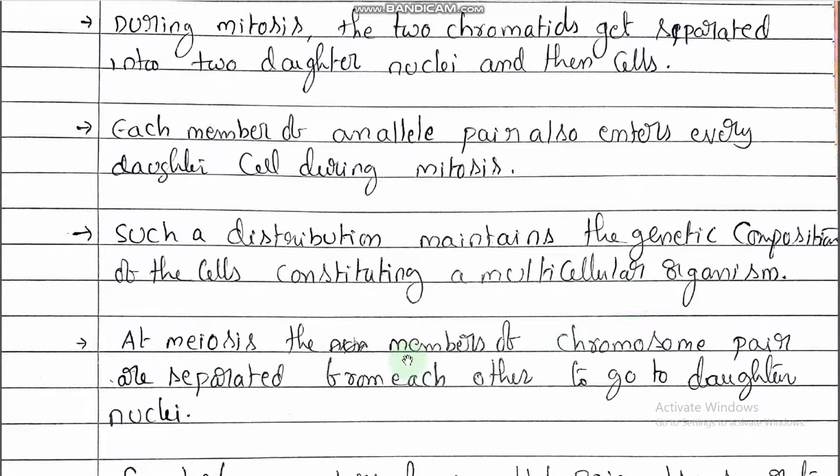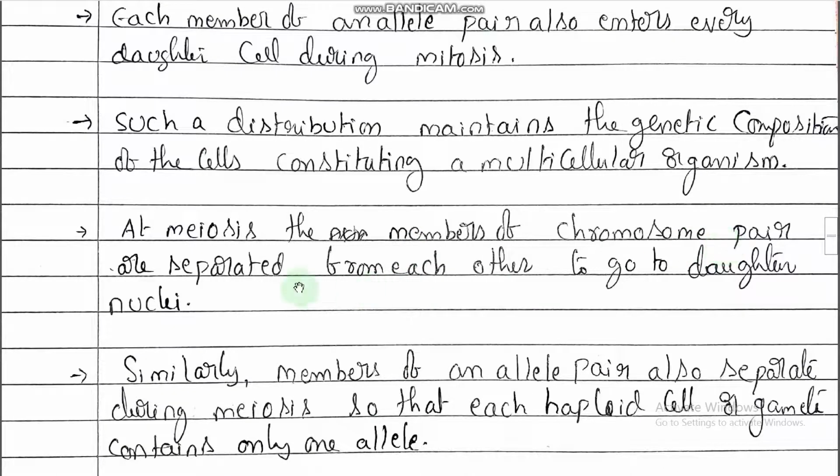At meiosis, the members of a chromosome pair are separated from each other to go to daughter nuclei. In meiosis, what happens? At meiosis, the members of a chromosome pair are separated from each other to go to daughter nuclei. So the chromosome pair is going to be separated at the time of meiosis. Obviously the chromosome number also reduces, right, and the remaining chromosomes reach the daughter nucleus.